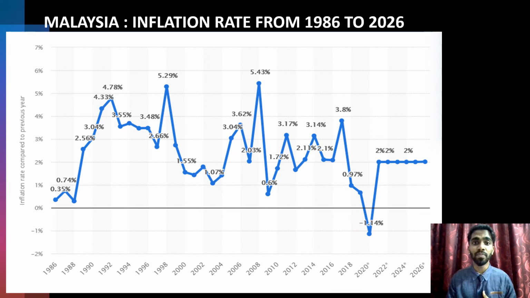However, the rate fell dramatically from 2017 to 2020, which is negative 1.14%. Finally, the inflation rate remained stagnant from the year 2021 to 2026, at the rate of 2%. Based on the analysis, it can be concluded that the inflation rate in Malaysia from 1986 to 2026 fluctuated. In view of this, Malaysia's economy is slowly recovering.